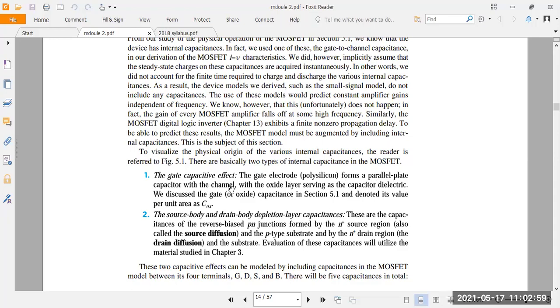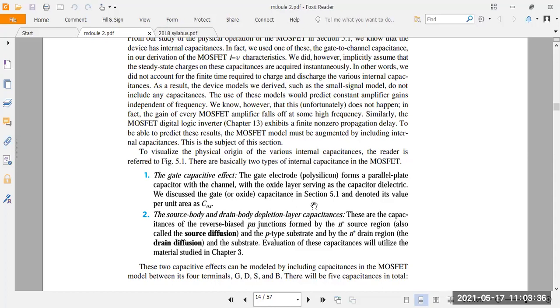So we are making a gate connection that should be parallel with the what here? The channel. Suppose there is an oxide below the gate. This oxide acts as an insulator, and below the oxide there is a channel. It means from oxide to channel there is a parallel plate capacitor. In that we can store any kind of charge, like logic 1 or logic 0, or positive voltage or negative voltage. This is one capacitance, between the oxide and the channel. So in that part you have the gate to source capacitance and gate to drain capacitance.